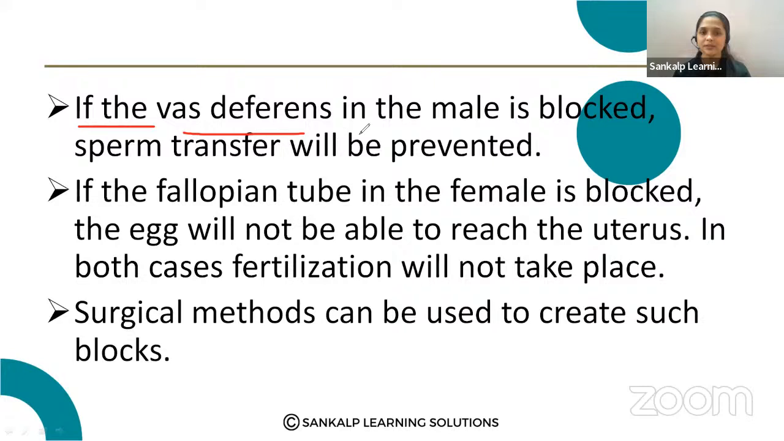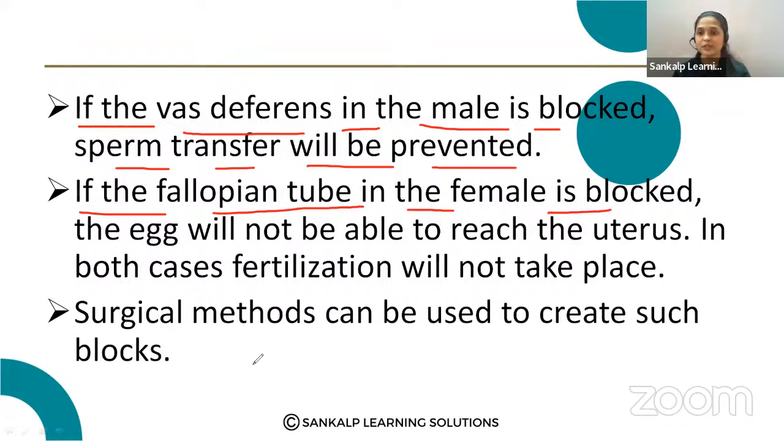If the vas deferens in the male is blocked, sperm transfer will be prevented. Second point, if the fallopian tube in the female is blocked, just observe the fallopian tube in the female reproductive structure, then the egg will not be able to reach the uterus. I hope you know the diagram. So in both cases no fertilization occurs. These are the two surgical methods that can be used to create such blocks.